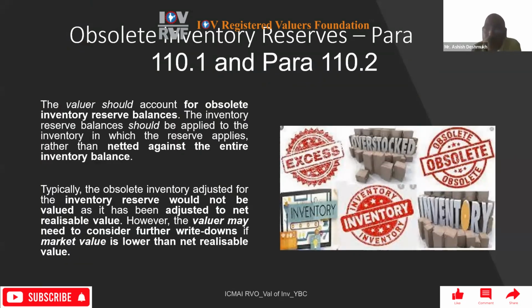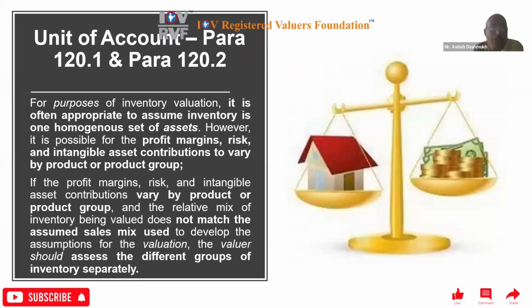Then there is a separate para on obsolete inventory reserves. So non-moving or obsolescence, technical obsolescence, then functional obsolescence, all that is being given over here. The valuer should account for obsolete inventory reserve balances. The inventory reserve balances should be applied to the inventory to which the reserves apply rather than netted against the entire inventory balance. Typically, obsolete inventory that is adjusted for an inventory reserve would not be valued again, as it has been adjusted to a net realizable value. So that is being given over there.